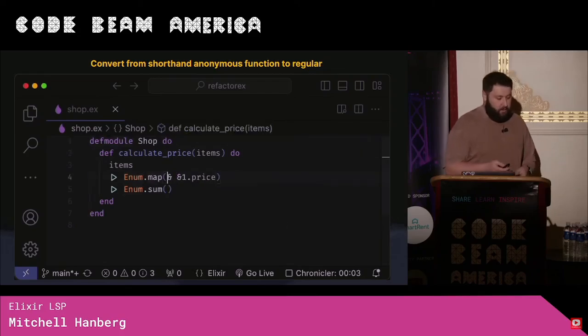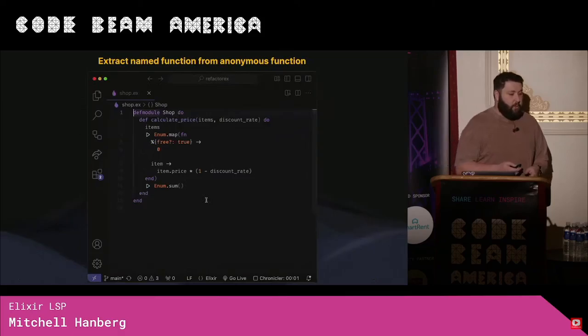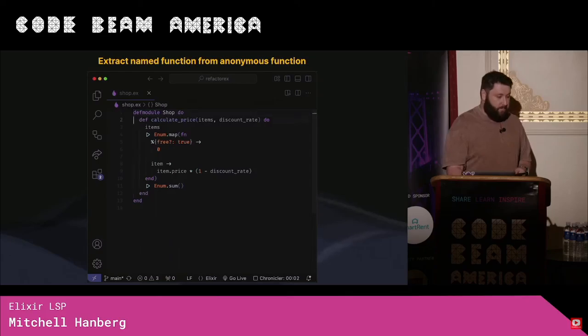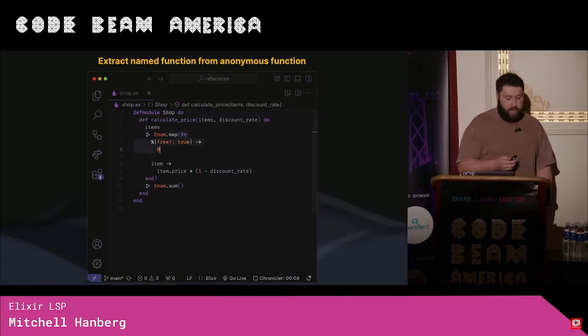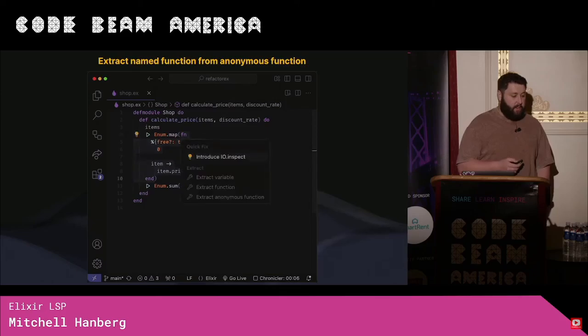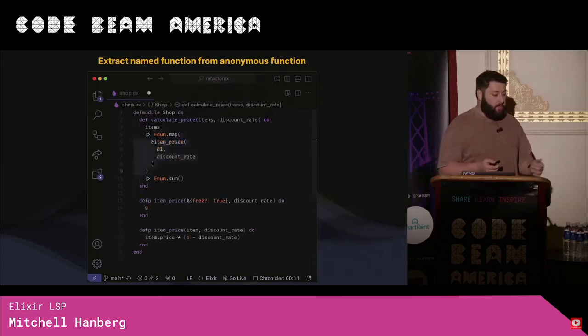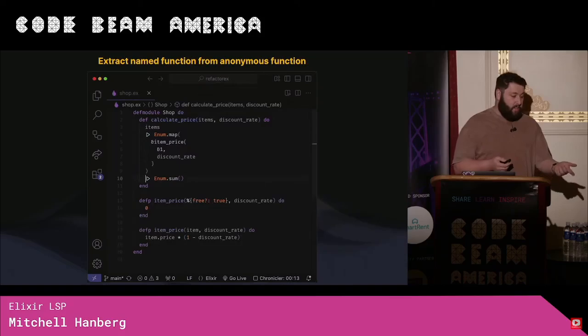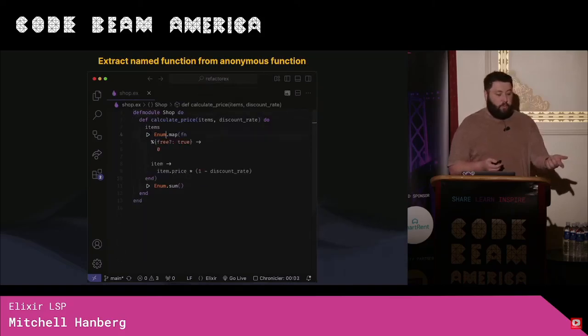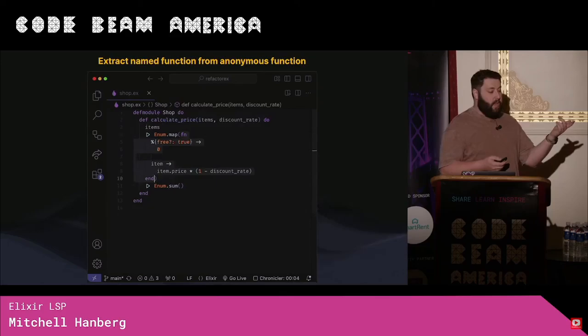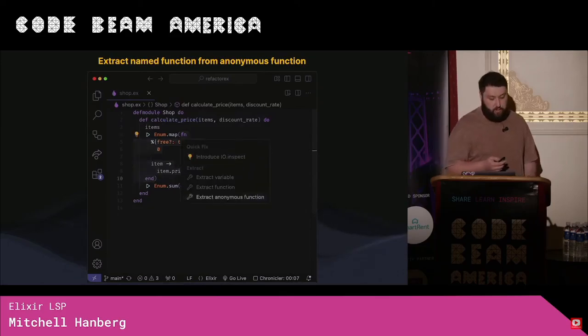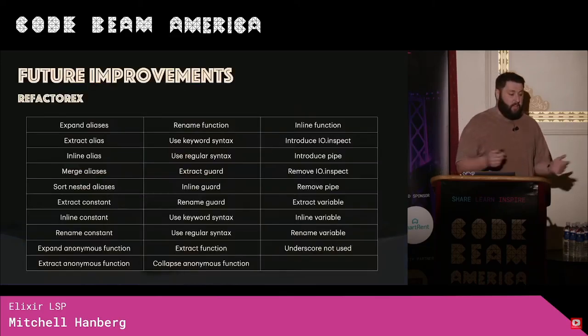just a little annoying. Here's another one, extract named function from an anonymous function. So here, highlight it, right click, get your code action, click, it prompts you for a name. I want to call it item price, boom. And you can even see it saw that it's multiple clauses in the anonymous function and it makes it multiple private function clauses.